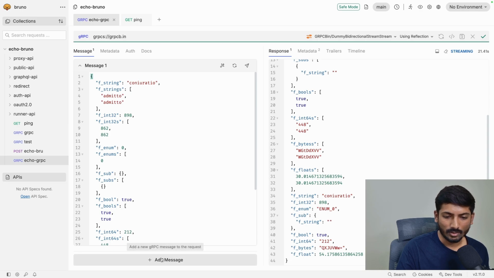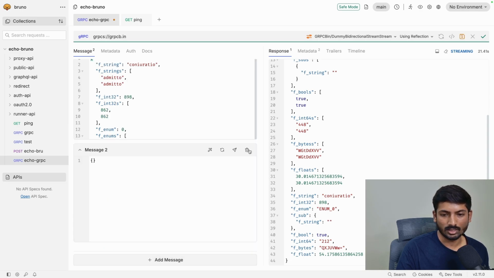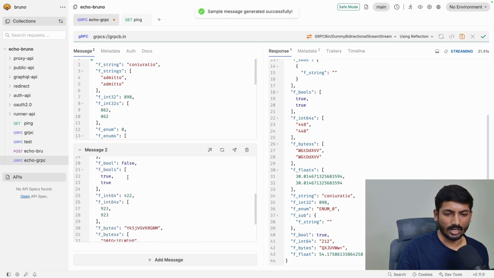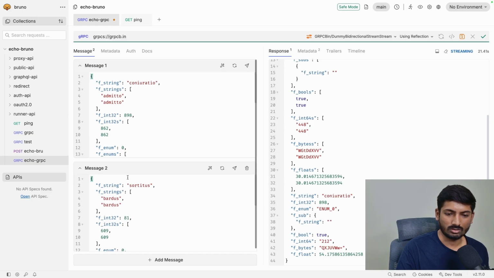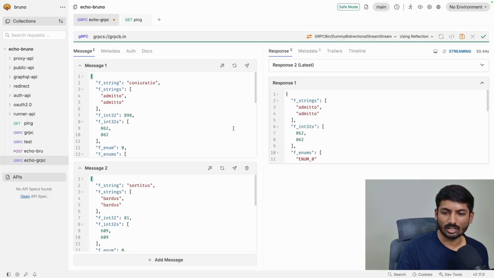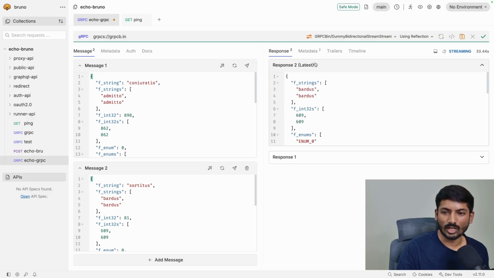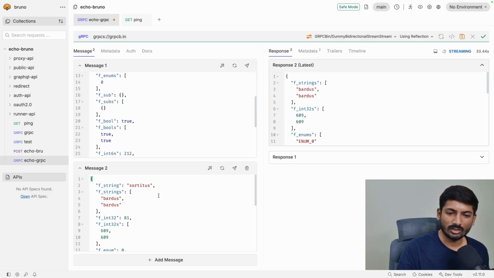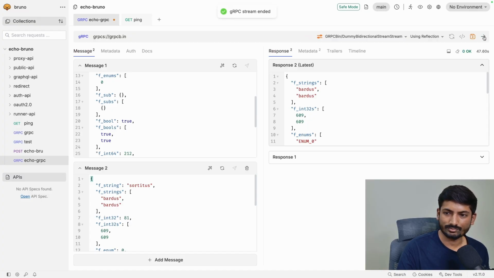You can add multiple messages. Once you click on add message, you will say generate a dummy response, and once you do that, you will send the message, and this is our latest one and this is our previous one. I will go to the latest, and once you are done with this communication, you can just say you are done, and you can just stop the connection.